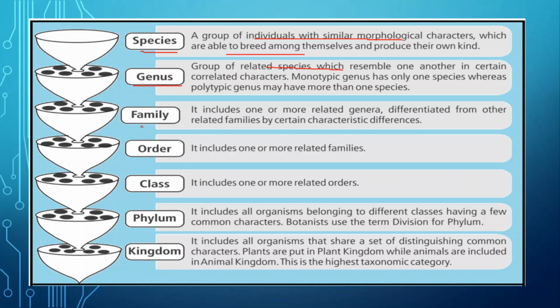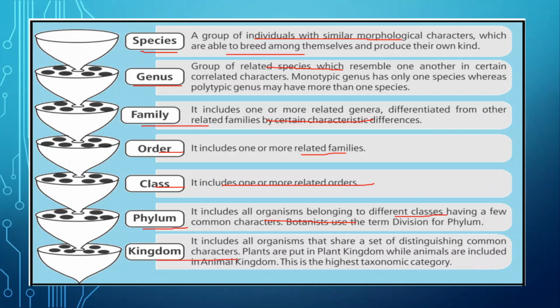The third taxa is family, which includes one or more related genera having similar types of characters. At the fourth level there is order, the taxa or category in which similar families are kept. Now, related orders are kept in the next taxa or category, known as class, and classes with some special similar characters are kept in the phylum for animals, and for plants it is division.